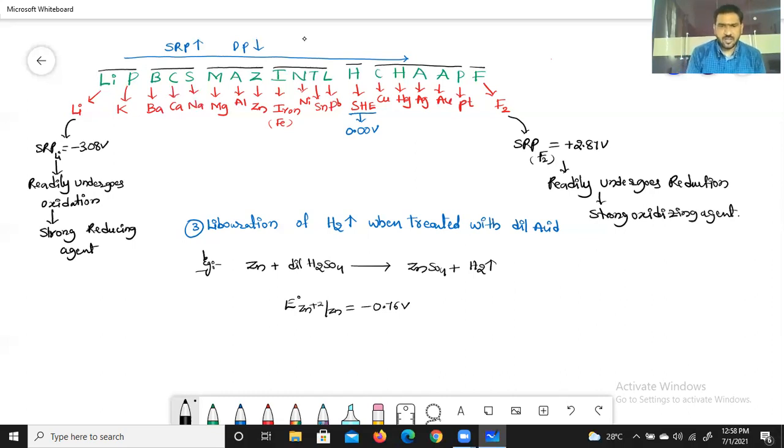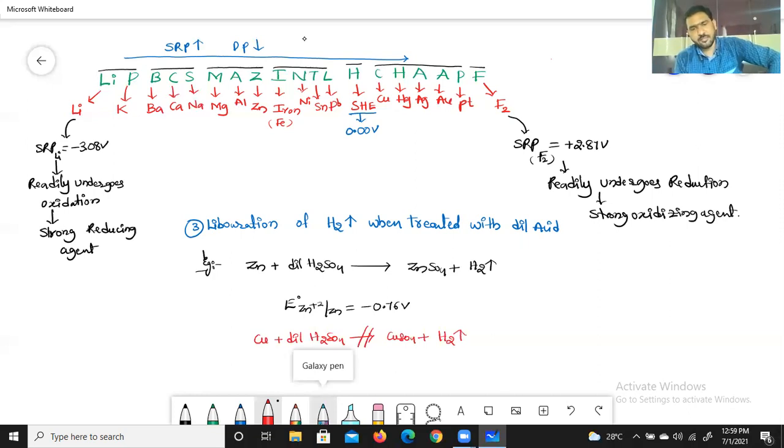For example, copper when treated with dilute H2SO4 gives CuSO4 plus hydrogen gas. Is it possible? No, this reaction will not happen. What is the reason? Copper SRP, E0 of Cu2+/Cu, is equal to plus 0.34 volts.